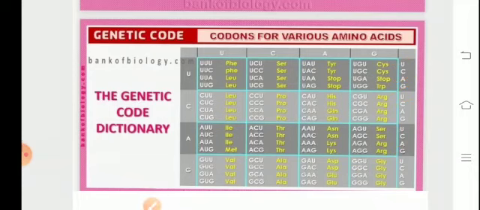So in this module, we had a detailed discussion on the genetic code. In the next module, we will be discussing the salient features of the genetic code.